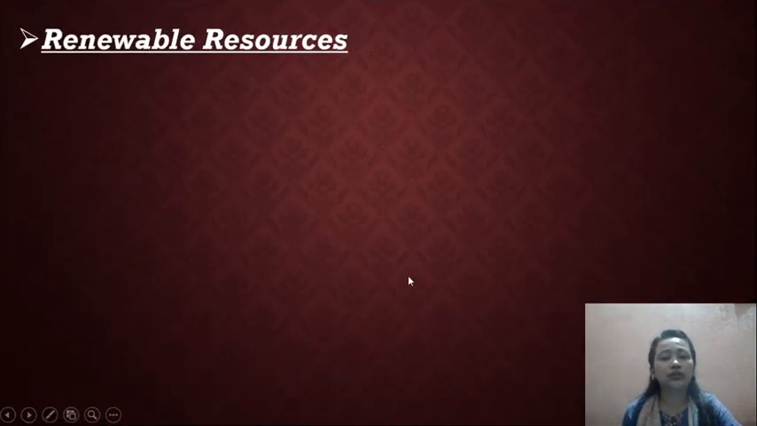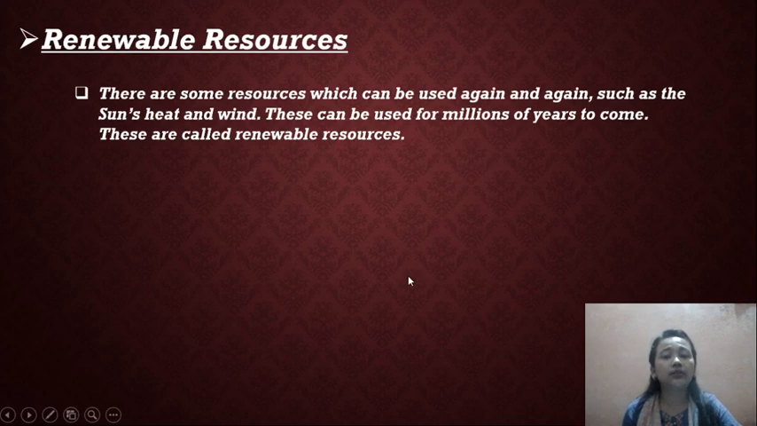Renewable resources. There are some resources which can be used again and again, such as sun, heat, wind. Those can be used for millions of years to come, and those are called renewable resources. So there are many resources which can be used again and again. The sun, heat and wind can be used for millions of years to come.